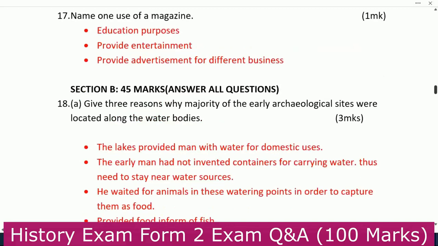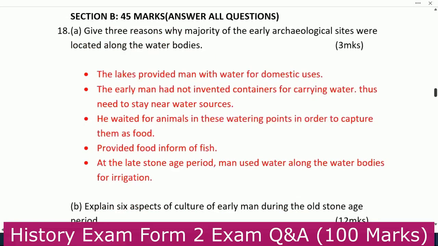Number 17, you are told to name one use of a magazine. Number 1, educational purposes. Number 2, provide entertainment. Number 3, provide advertisement for different businesses.